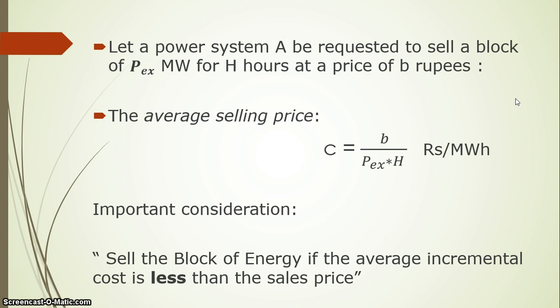When PEX is multiplied by H hours, it becomes megawatt hour, which gives you the block of energy. So this much block of energy at B rupees will be transferred. The average selling price here is C, which is equal to B divided by PEX multiplied by H. It gives you the value of C in rupees per megawatt hour, that is, how many rupees will be required to sell 1 megawatt hour or a unit block of energy.